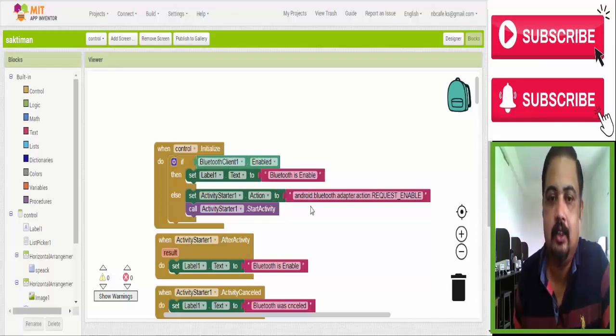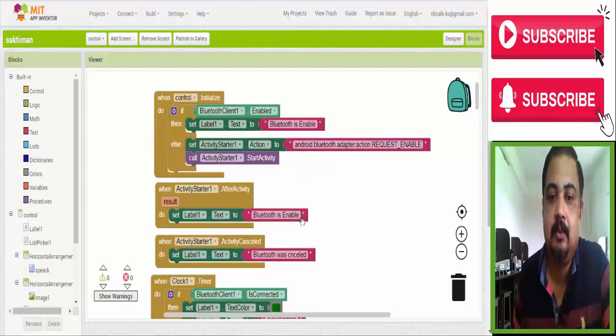Okay, and start activity starter 1. And in activity starter 1 after getting result, we wrote set label 1 text Bluetooth is enabled. That means after activating the Bluetooth, it gives you a message Bluetooth is enabled. So after the activity is done, then it gives you a message.